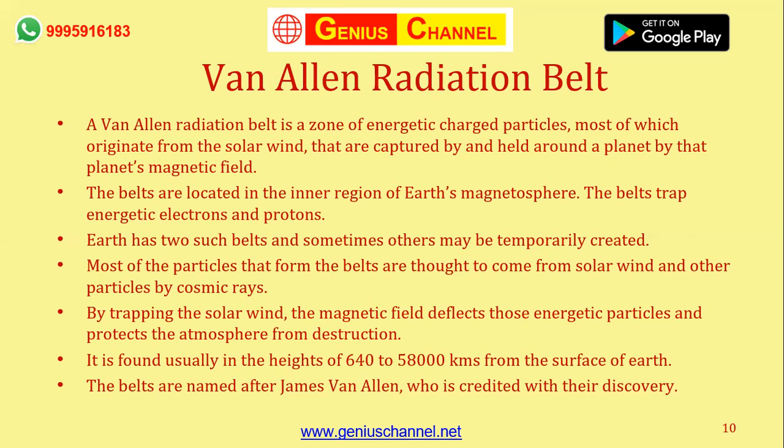But what really happens is, some of them are deviated, but before deviation, the Earth's magnetic field captures them. Not just captures them, they are trapped in a belt kind of structure which contains these charged particles. These charged particles are nothing but energetic electrons and protons.